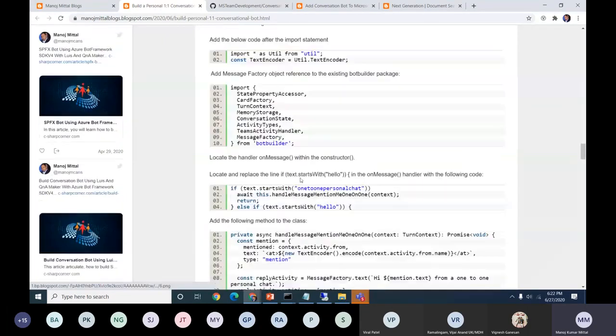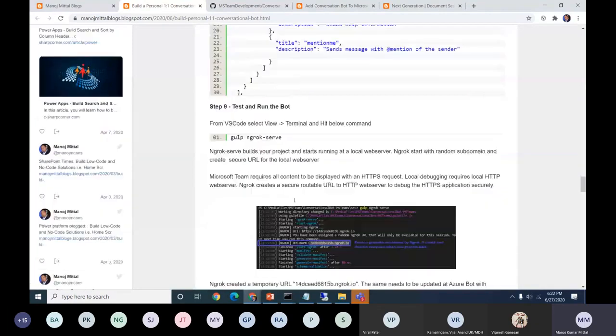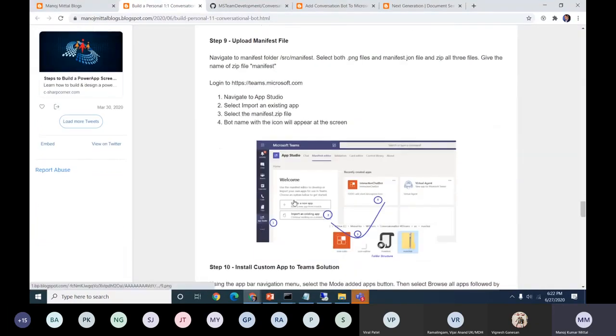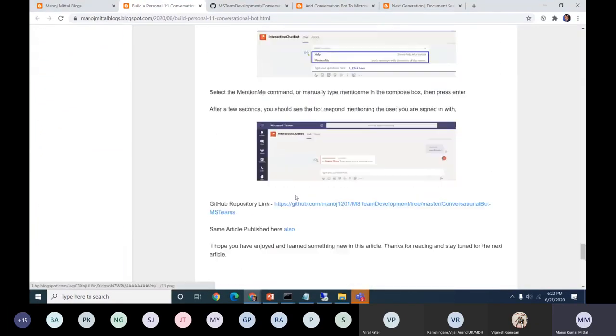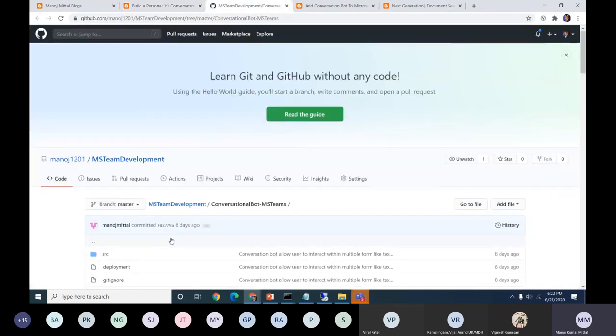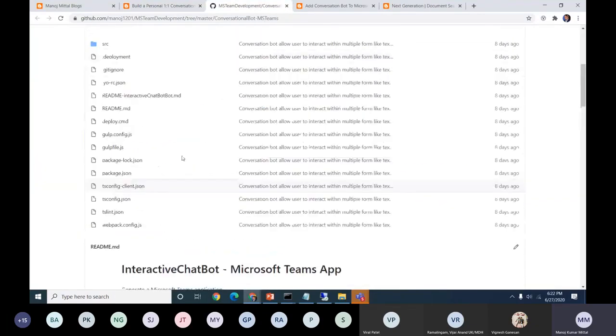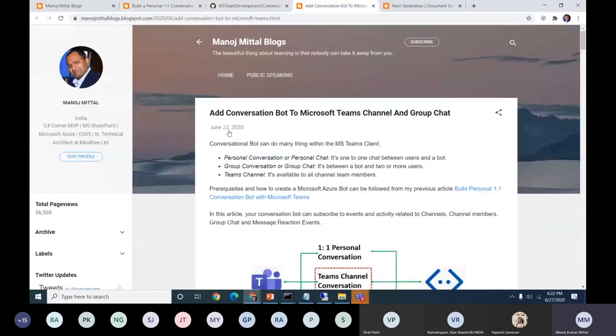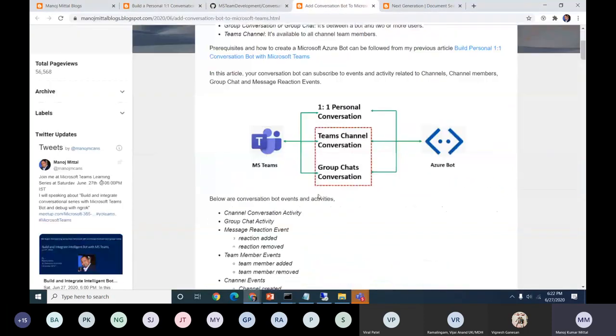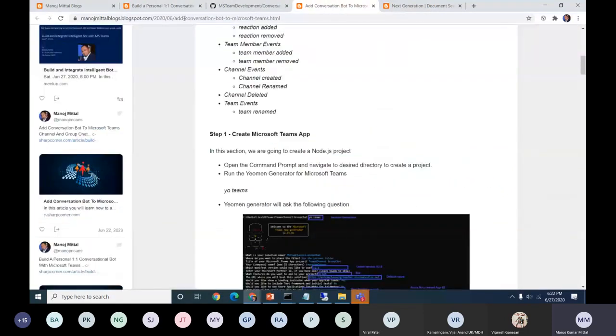All step-by-step sections are there. Even the code base exists. At the end, you will see the same conversation happening. You will find the GitHub repository link here too. You can click it and get the entire code structure. Similarly, there is one more post where you will get the details of the channels and group chat type of conversation. The entire section is there.